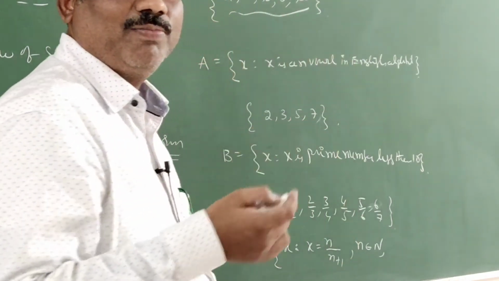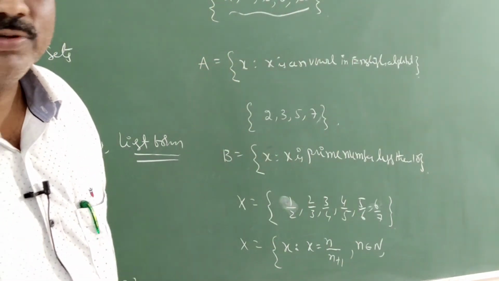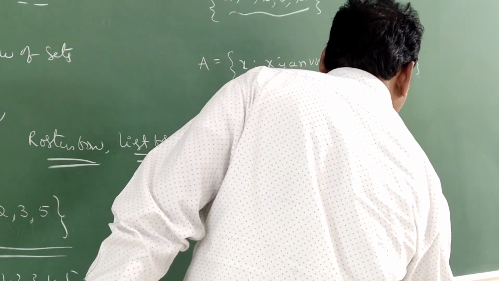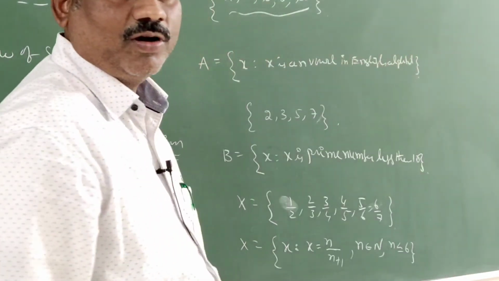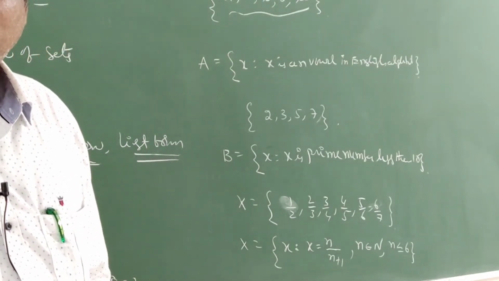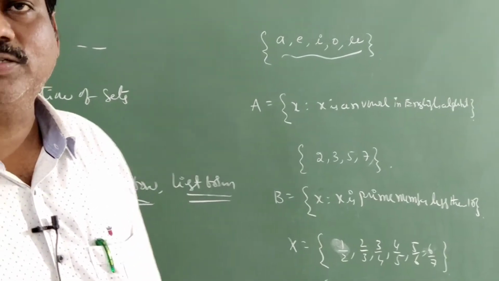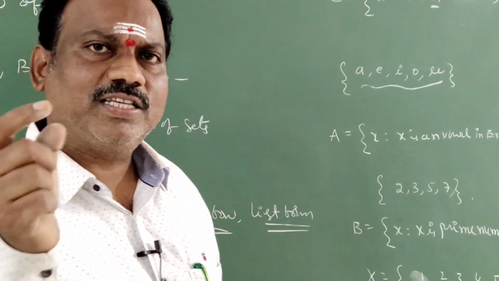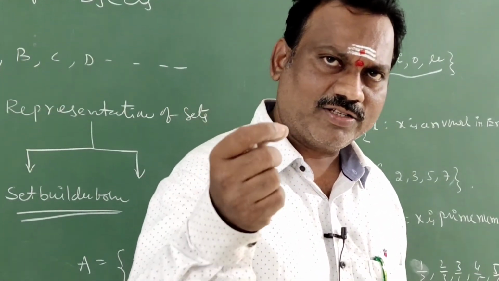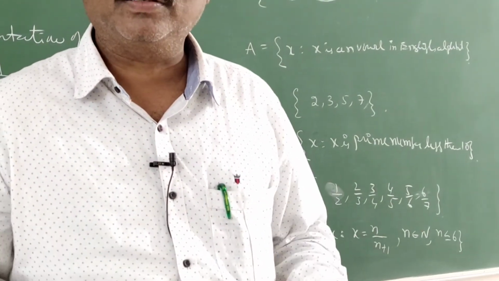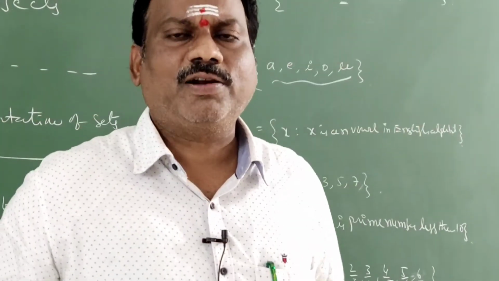How many natural numbers are taken? Up to 6. So I can write here n is less than or equal to 6. You have to take 6 natural numbers and less than 6 natural numbers. Less than or equal to 6 means 6 is also included. Clear, students? Like this they will give the sets. Once again I will repeat it.